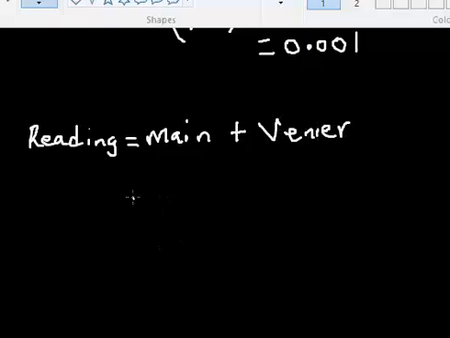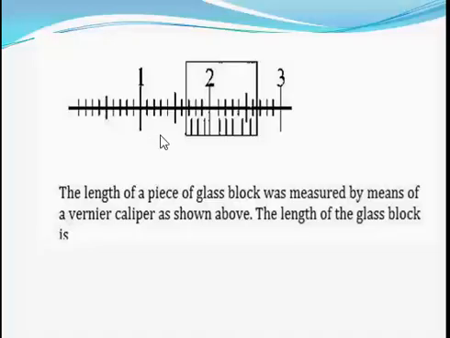All right. So the main scale already is giving me 1.6, right? Then plus some small division that I need to take from the vernier scale. How will I get it? I will get it after counting the number of divisions to the point where the main scale coincides with the vernier scale. As you can see, that is at this point. That's where it coincides. So if I count the number of divisions of the vernier scale to that point, you have how many divisions? 1, 2, 3, 4. 4 divisions.